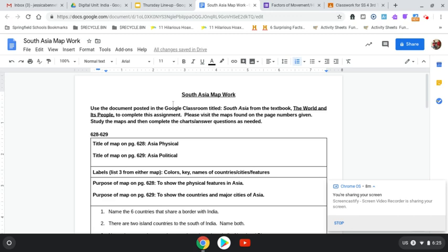So again, you have today and tomorrow to complete this. But again, tomorrow there'll be another small map assignment to go with it. And then I have a geography challenge for those of you that finish everything if you are looking for some different types of work to do.